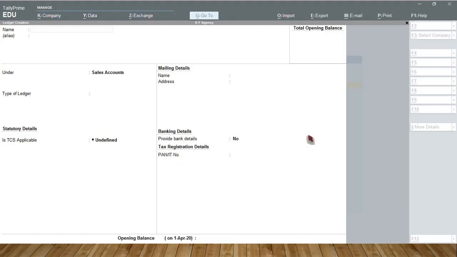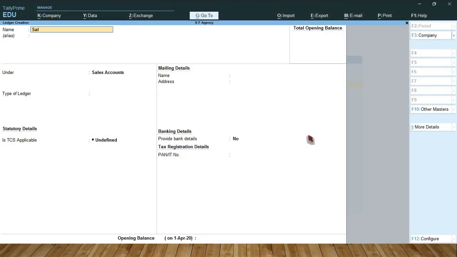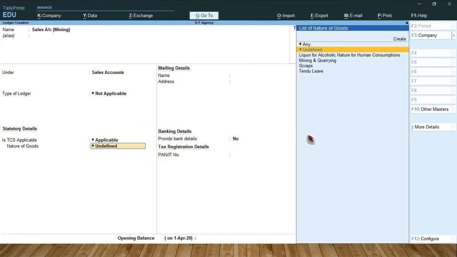So next one, sales account, mining. Under sales account, is TCS applicable? Applicable. TCS nature of goods, mining and quarrying.